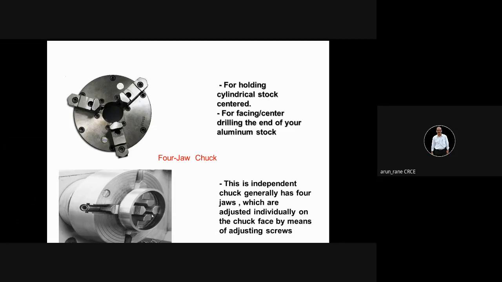So once the component is machined from one side, it is turned and inserted into soft jaw, and then you can do the setup too. So the purpose of soft jaw is to hold the pre-machined component as it doesn't create any impression. The surface finish is not damaged, but you have to be very careful about the depth of cut and the feed rates. You cannot give more depth of cut or the feed rates cannot be high. Otherwise, the component will fly off. It will come out of the chuck.